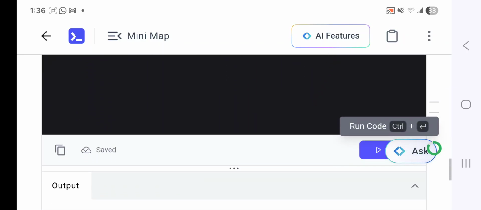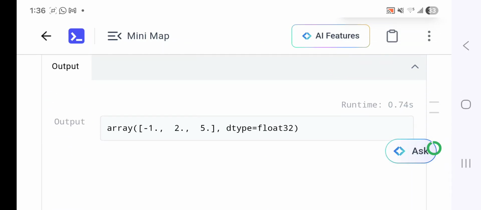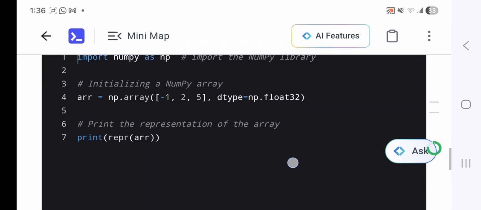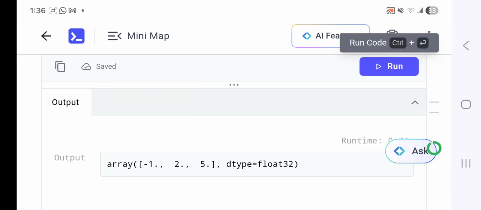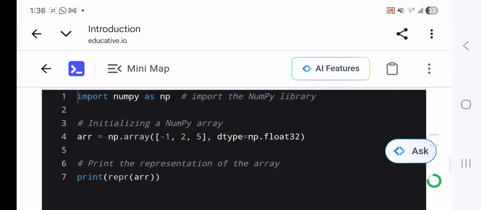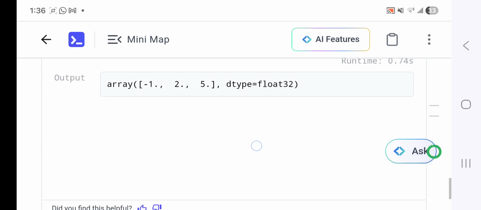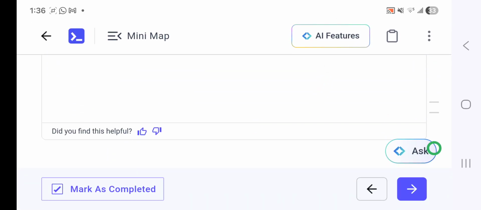So when I run it, I get this output. It tells me that it is a floating number, so the representation is clear. The array outputs the entire array because it prints the repr, the representation of the array, and I have got the entire array. You can see clearly.